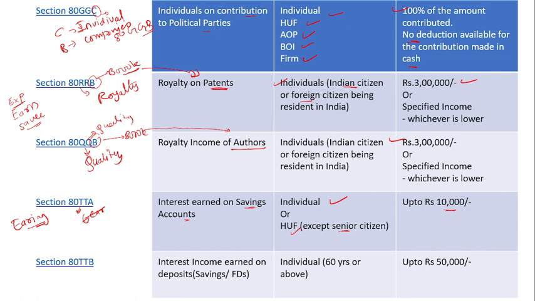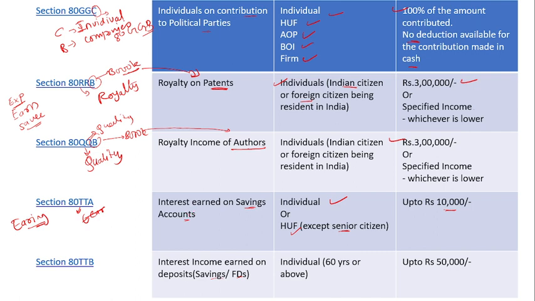Then Section 80TTB. 80TTB is for interest income earned on deposits or savings and FD, fixed deposit. In 80TTA you see that an individual and HUF are eligible, with the exception that a senior citizen will not get any deduction under Section 80TTA on interest earned on a savings account.